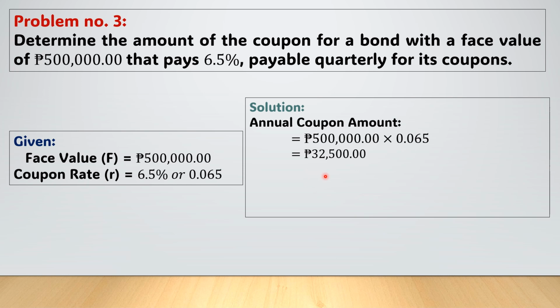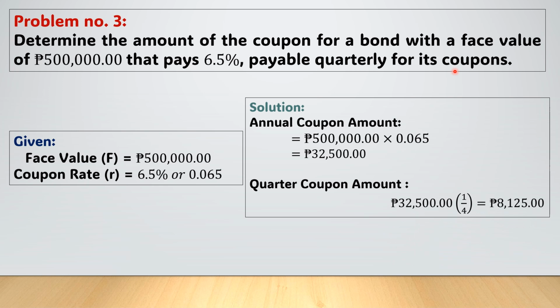So, para makuha po natin yung quarter coupon amount. Bakit? Kasi ang tanong dito, ang sabi dito, payable quarterly for each coupon. So, magkano daw yung binabayaran niya quarterly for each coupon? Okay? So, anong gagawin natin? We will multiply 32,500 pesos times 1/4. Okay?